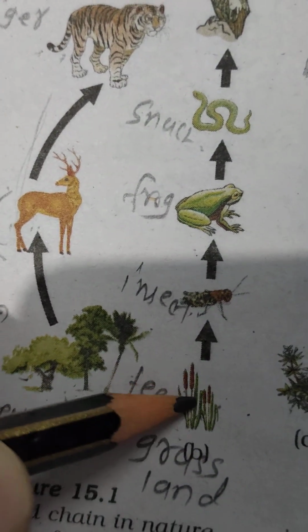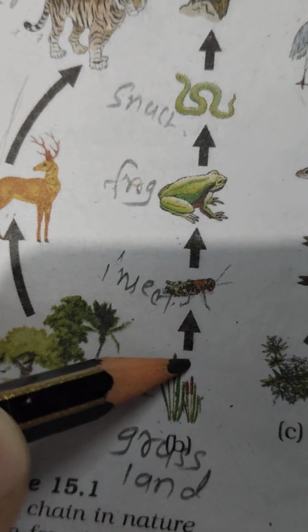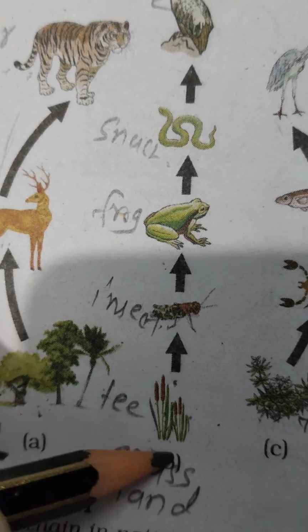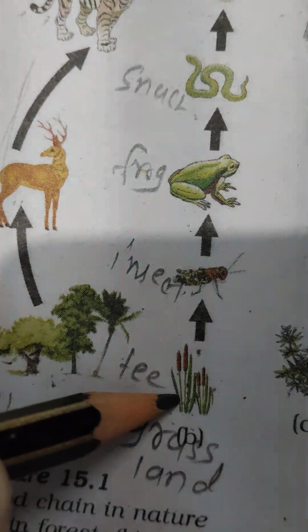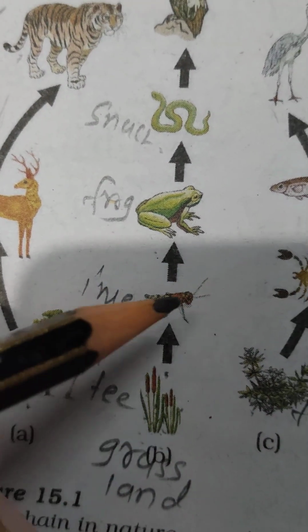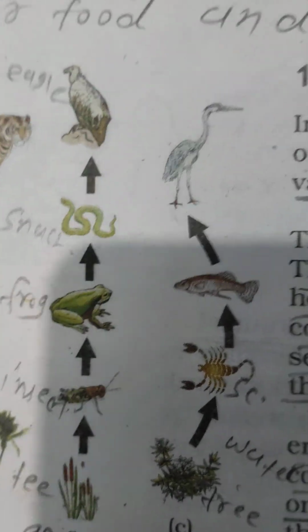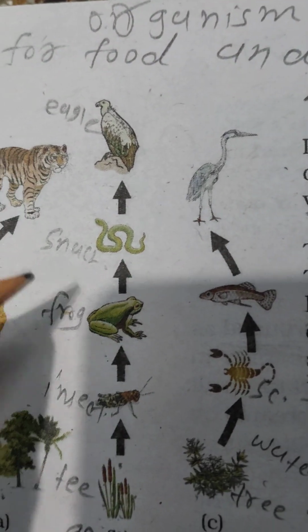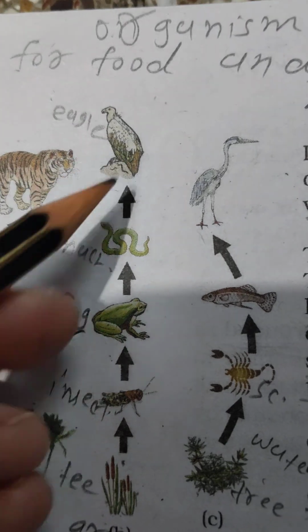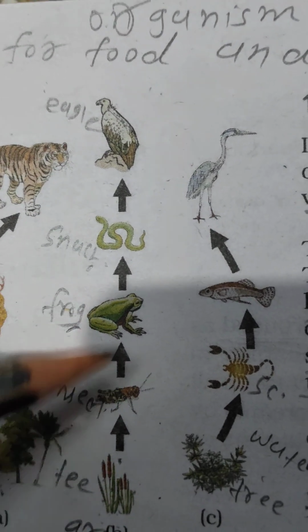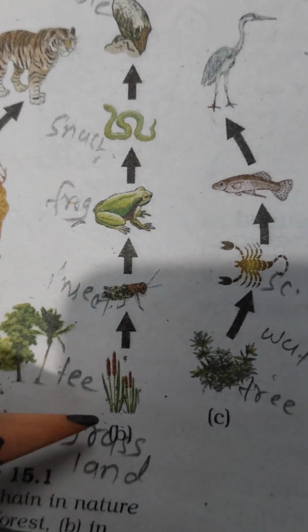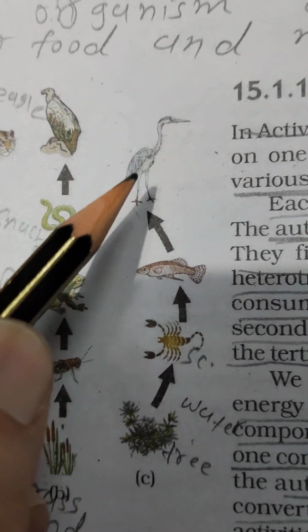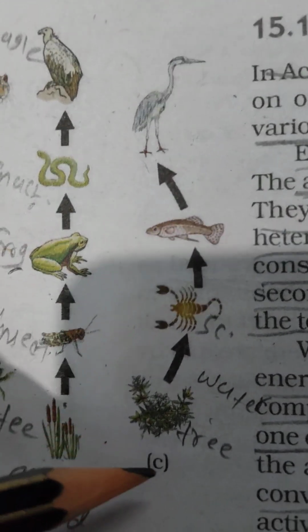This is the food chain of grassland. जमीन पे वेजिटेबल. इंसेक्ट, फ्रॉग इंसेक्ट को खाता है. Snake uses frog and eagle eats snake. This is also one food chain. This is the food chain of grassland and this is the food chain of pond.